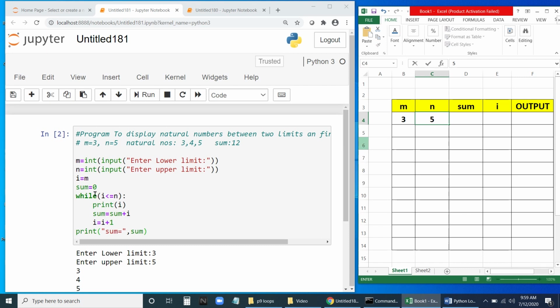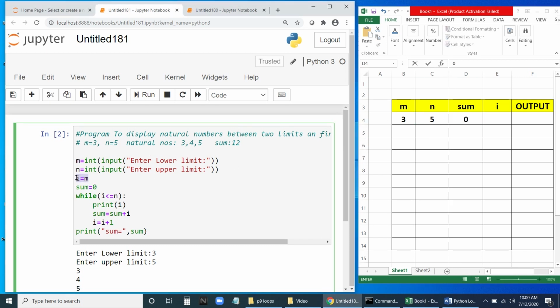Sum initially is 0. Then we have I equal to m, so I will become 3. Now let us see the loop. I less than n: 3 is less than n, yes it is. So it will enter into the loop. Print I. What is I now? 3. 3 will be printed.